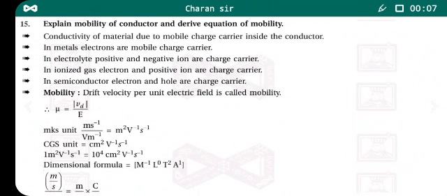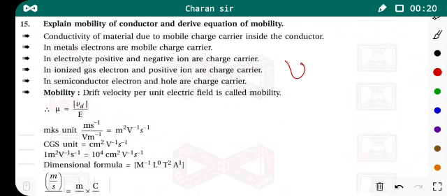Hello friends, in the previous video we had discussed the drift velocity of the electrons. So we revise that equation. What is the drift velocity of the electrons? That is given by Vd is equal to minus e E divided by m into tau.